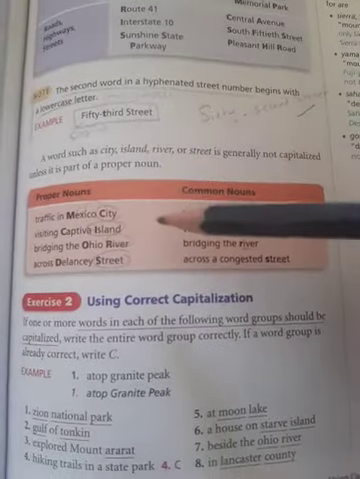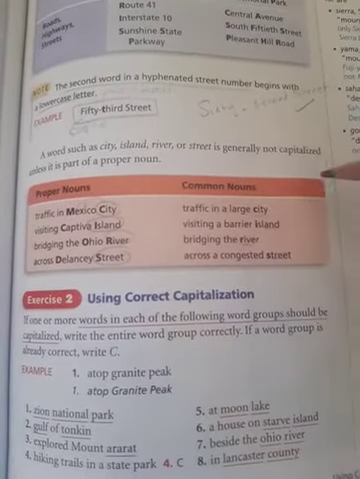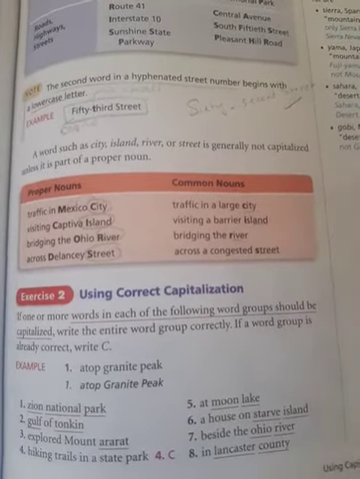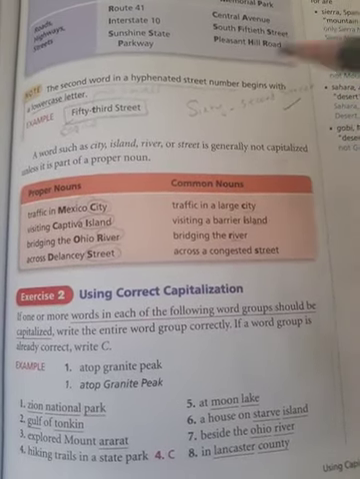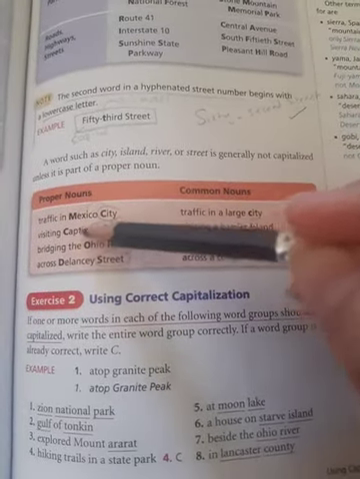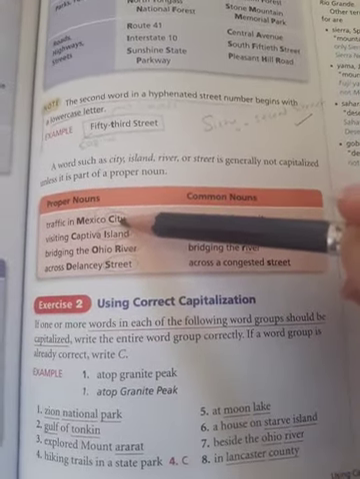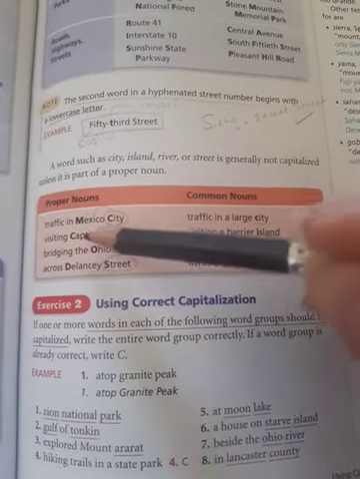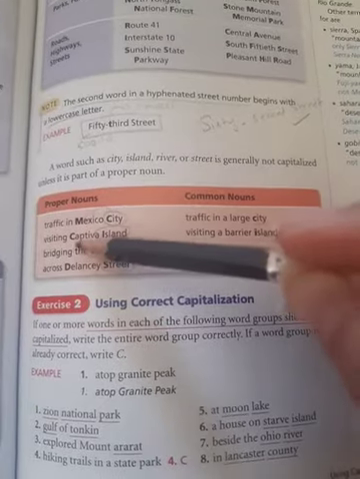Look at the proper nouns. You know that city, island, river, street, if they don't take proper nouns, you have to write them without capitalization. For example, large city, but here we have a proper noun, Mexico City. So in this case, you have to make it capital. Okay, Captiva Island. This is the name of the island, so capital C, capital I.